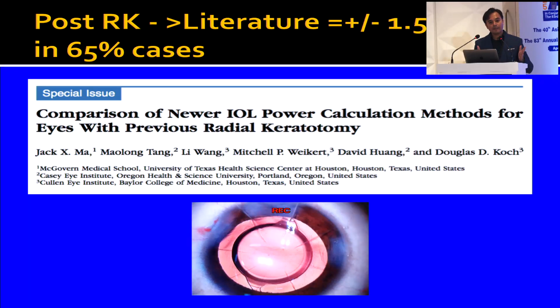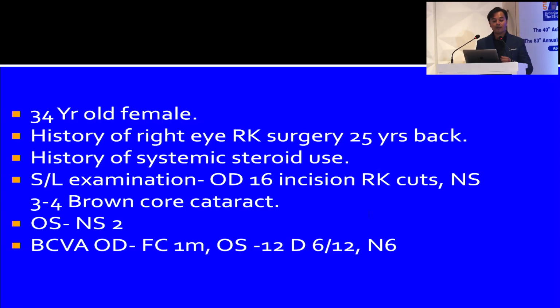The post-RK patients, along with the refractive instabilities, also have a lot of corneal instability, and this leads to highly irregular, highly erratic outcomes when it comes to biometry, and only 65% of cases have shown ±1 diopter accuracy in patients who have undergone a past RK.